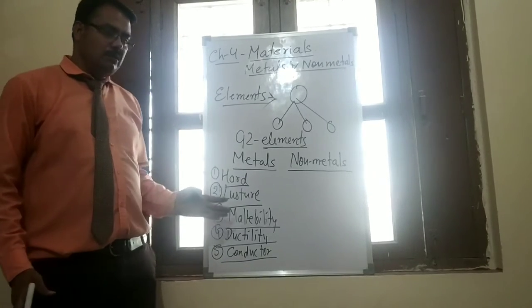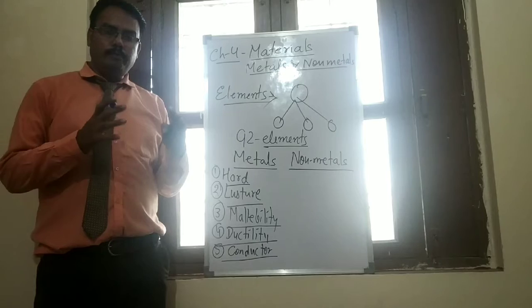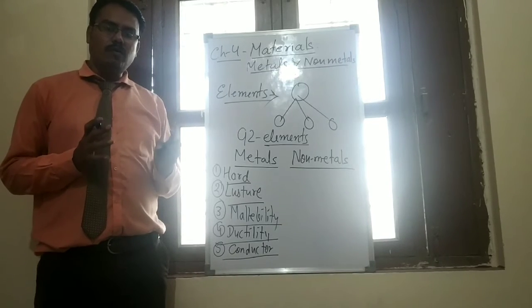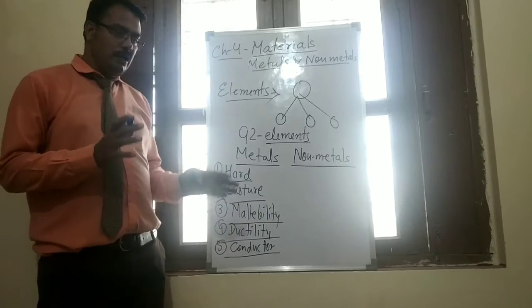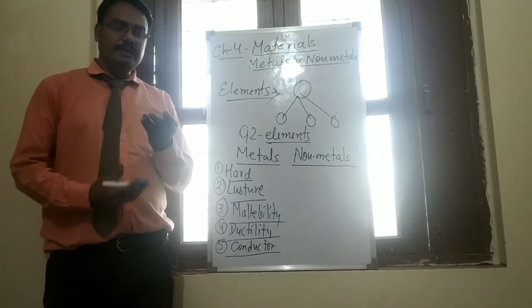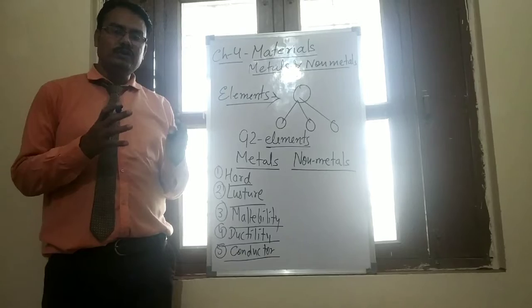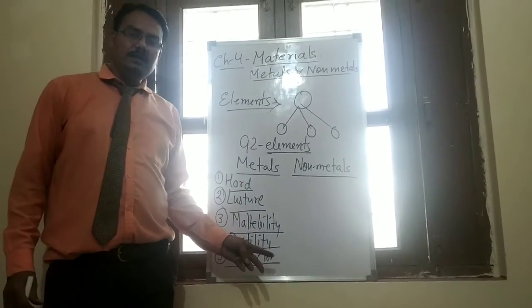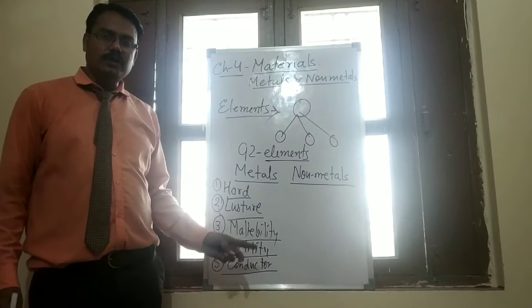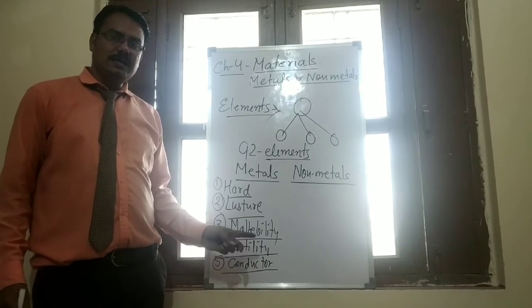The cooker or pan is a good conductor of heat. That's why when we put food in it, it gets heated and the food is cooked. That means metal is a good conductor of heat as well as electricity.